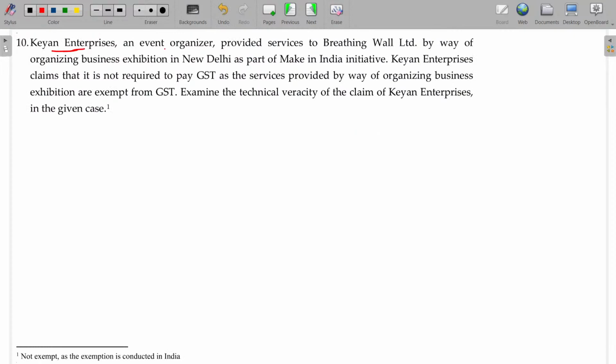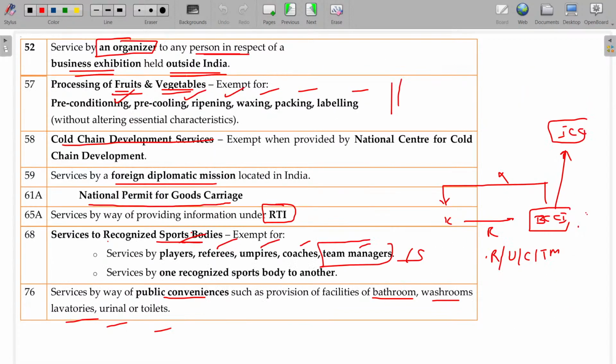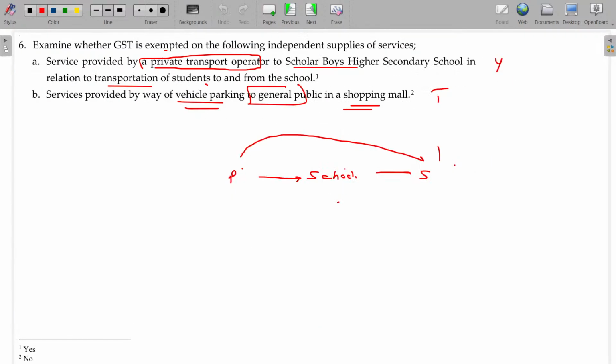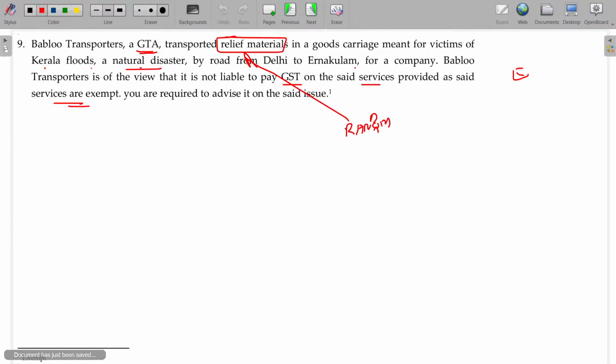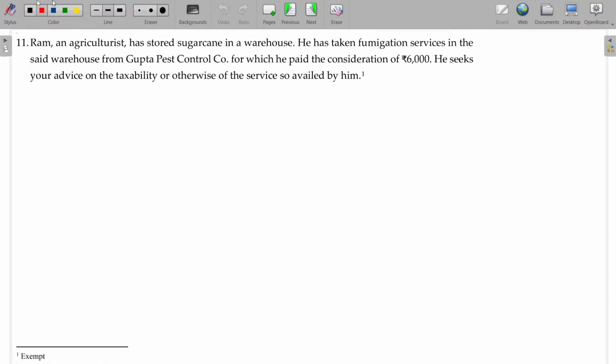Kane Enterprises, an event organizer, provided services to Breathing Wall Limited by way of organizing business exhibition in New Delhi. Already we studied that business exhibition outside India is exempted, but it is within India. See, you finish off answering some questions and then get back to the original exemption list where you can mark it. So this will be taxable as it is within India.